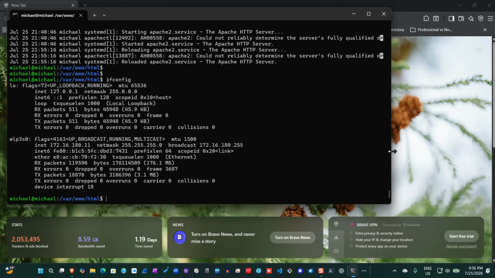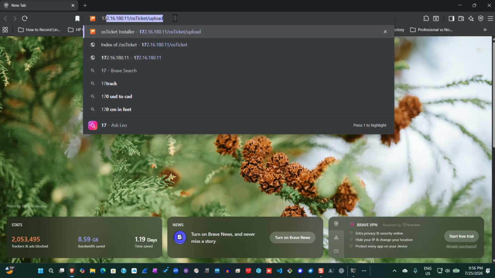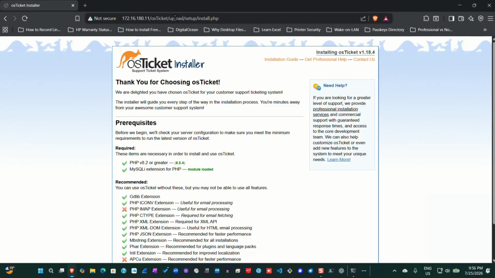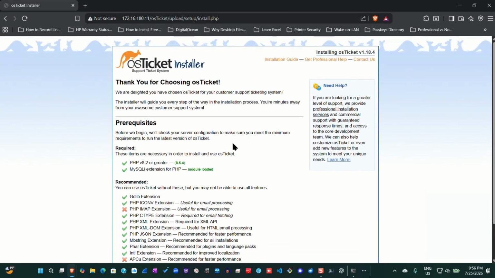So I will copy this IP address, or if you already know it, don't need to worry about it. I will just go straight to the browser, put in the IP address and hit enter. As you can see, it shows that osTicket has been installed. It tells me, thank you for choosing osTicket.